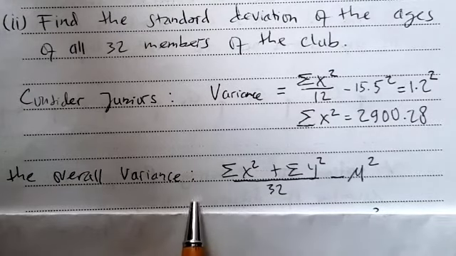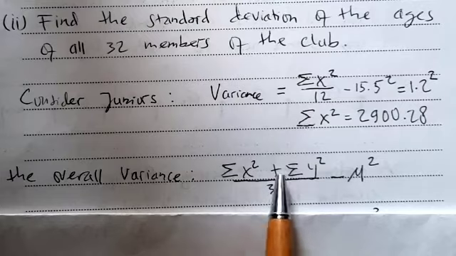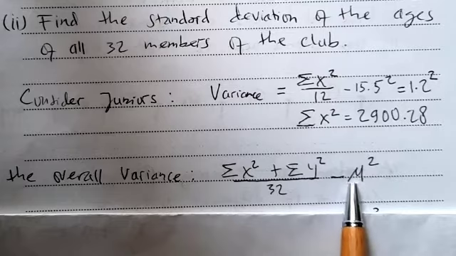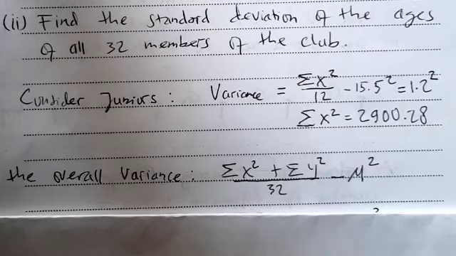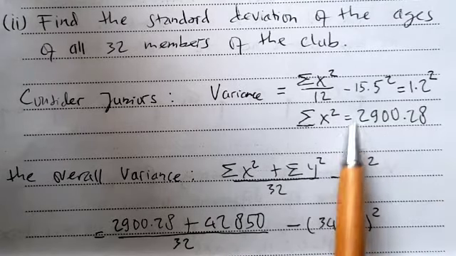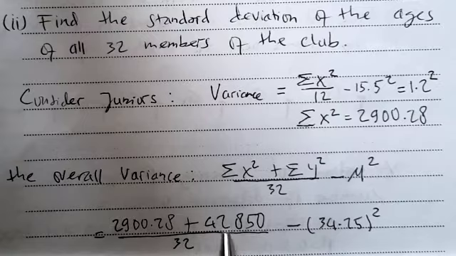Now, the overall variance is sigma x squared plus sigma y squared over 32, minus the overall mean squared. Sigma x squared is this one, and sigma y squared is given as 42,850, and the overall mean is already calculated, 34.25, thus minus 34.25 squared.